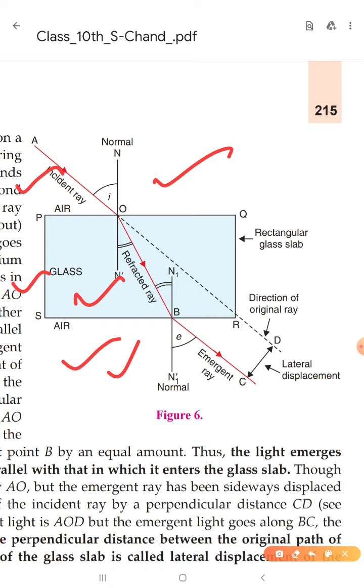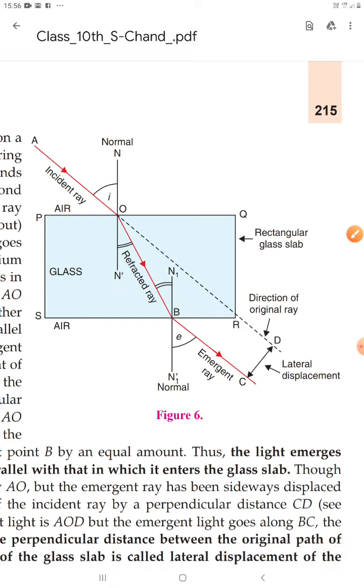When a light ray moves from air to glass, as we know, this is the incident ray, this is the normal, so this angle is called the angle of incidence. Now because this is a rarer medium and this is a denser medium, light will move towards the normal. So light will move like this, this is the refracted ray. This angle is called the angle of refraction, no problem in that.